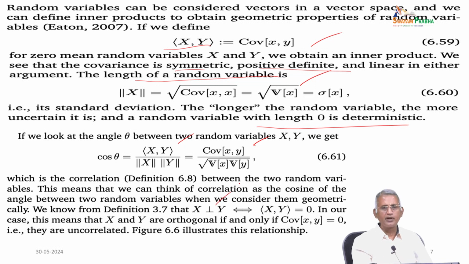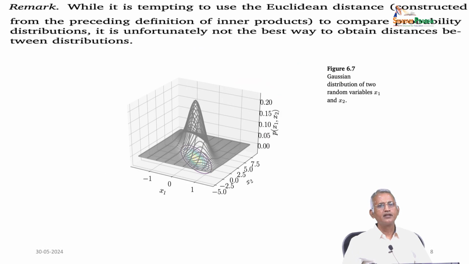Therefore, if x is perpendicular to y, then the inner product is 0. So, in this case x and y are orthogonal if and only if the covariance of x comma y equals 0, they are uncorrelated. So, as per the figure, they illustrate the relation between the uncorrelated and the two-variable Gaussian distribution. It is tempting to use the Euclidean distance to compare probability distributions.